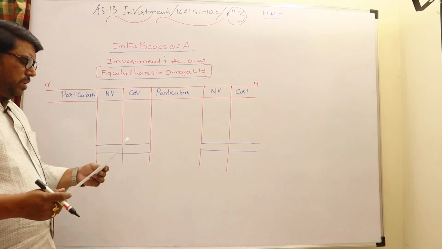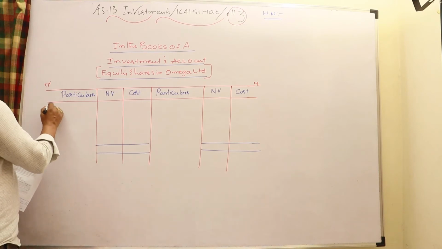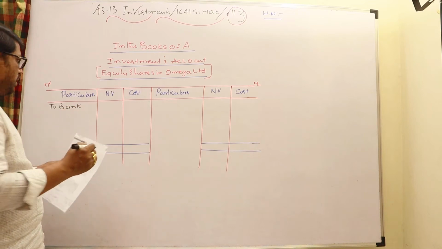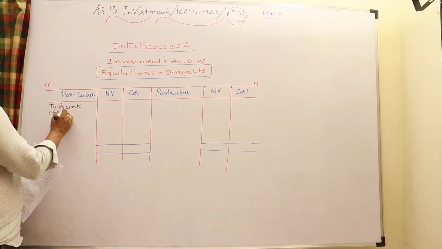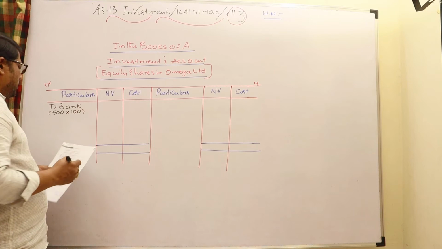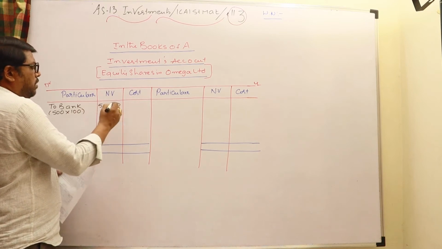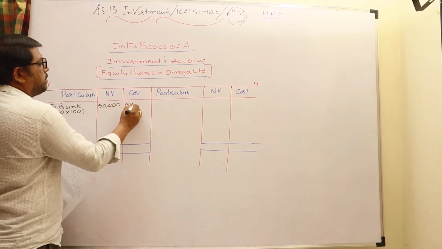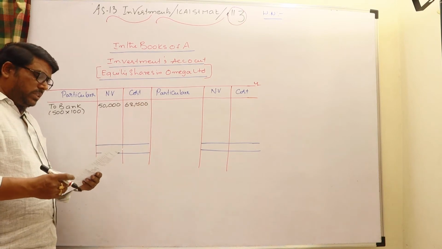Let us see first of all, when you bought the equity shares: equity shares account debit, to bank account, write there 'to bank'. Number of shares 500 into face value 100 rupees, that is 50,000 nominal value of the shares. For that, the cost incurred is given as 62,500, the cost incurred while purchasing those shares.